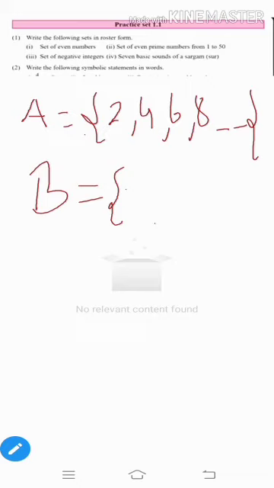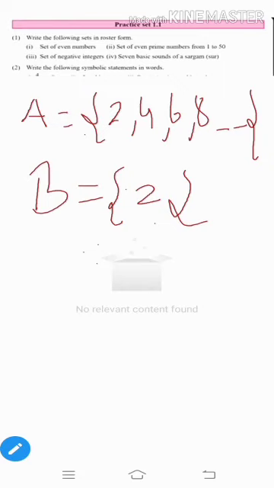A number that is not divisible by any number except itself, meaning it is divisible only by itself, what do we call it? Prime number. There are a lot of prime numbers between 1 and 50, but there is one and only one even prime number, that is 2. So we write B is equal to 2.